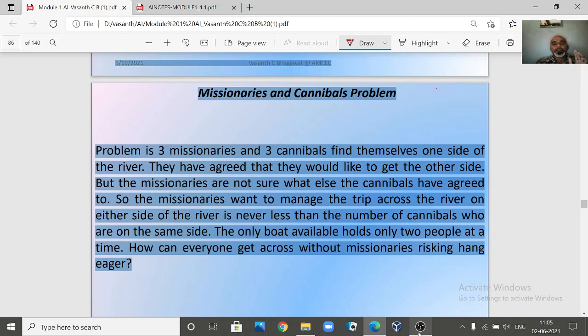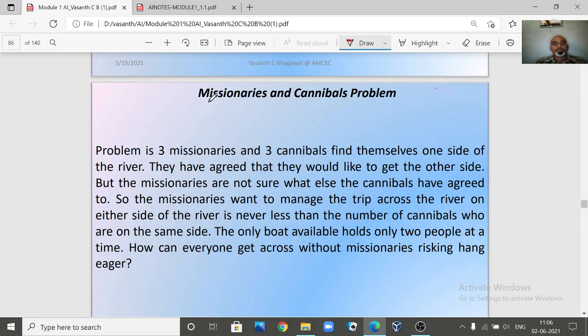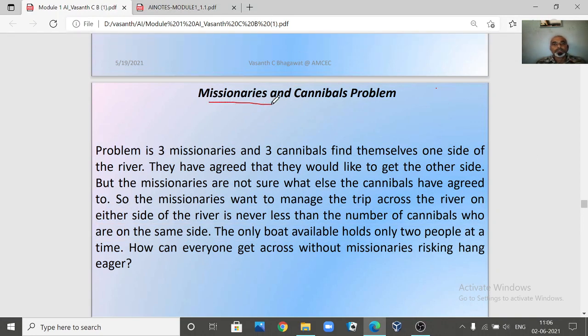Okay, so today we are going to talk about one important problem, which is called the missionary and cannibal problem. It is a very famous problem. Let us try to understand what we mean by missionaries. Missionaries are peace loving people, so they don't want any fight. Cannibals are those people who are very cruel and very harsh. They try to kill others and they try to fight.